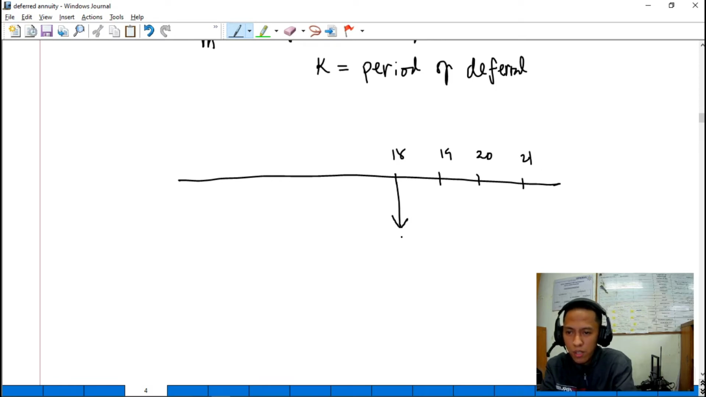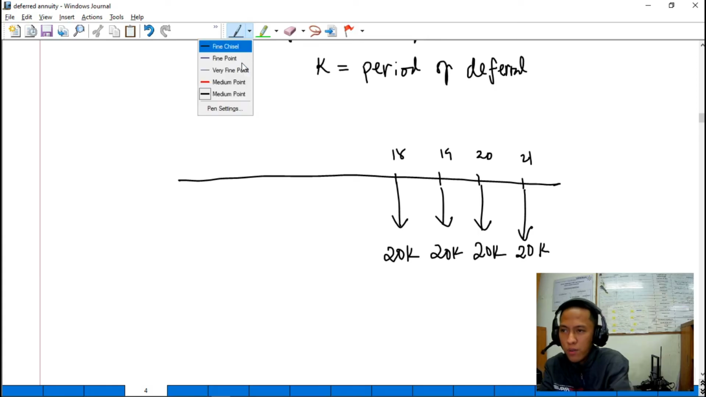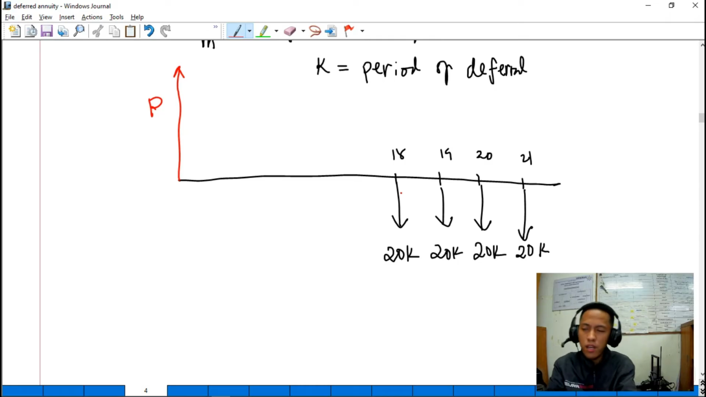So we have here 20,000, 20K, 20K here. Nag-withdraw siya ng 20K every year starting on his or her 18th birthday. So, ano daw yung dapat i-deposit ng parents so that the child can withdraw this money starting from the 18th birthday. So, clearly guys, confirmed that this is a deferred annuity, since meron tayong period na hindi pa siya nag-withdraw. So, how can we compute for the period of deferral?